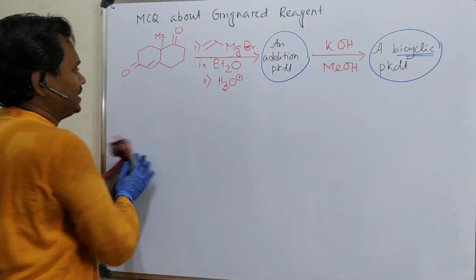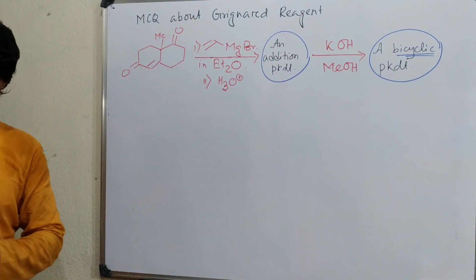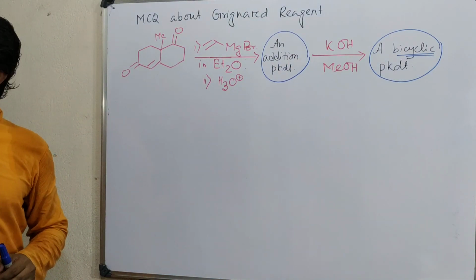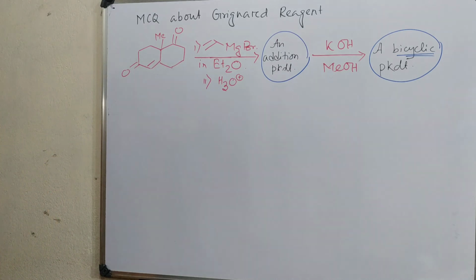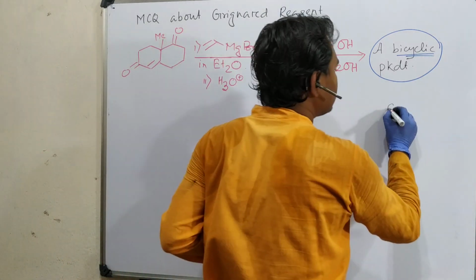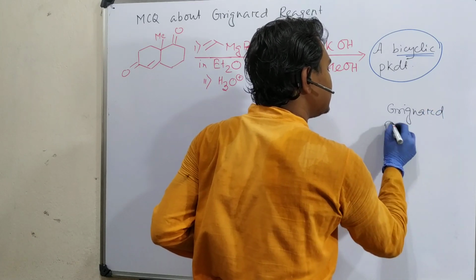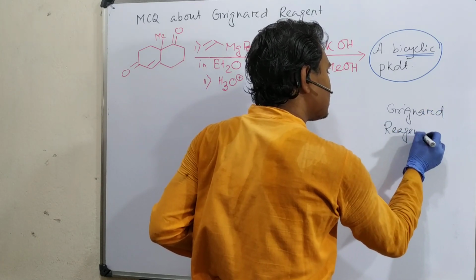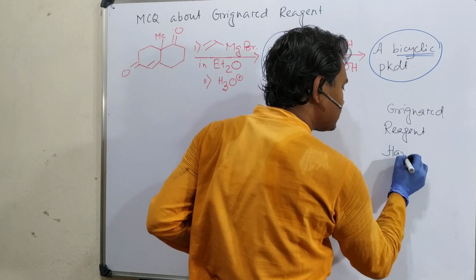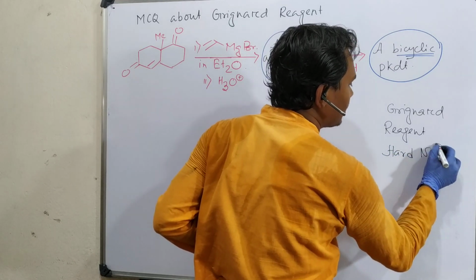In order to explain that, we need to know this factor: Grignard reagent is a hard nucleophile. What do I mean?